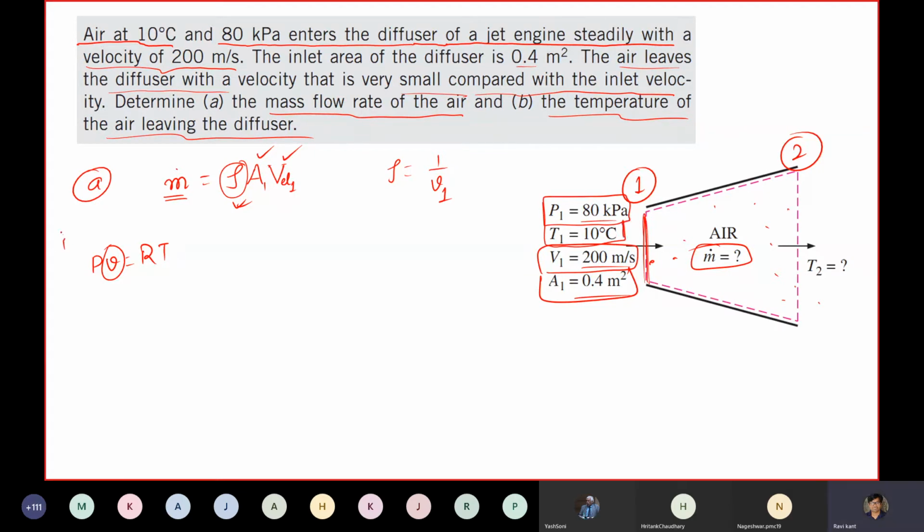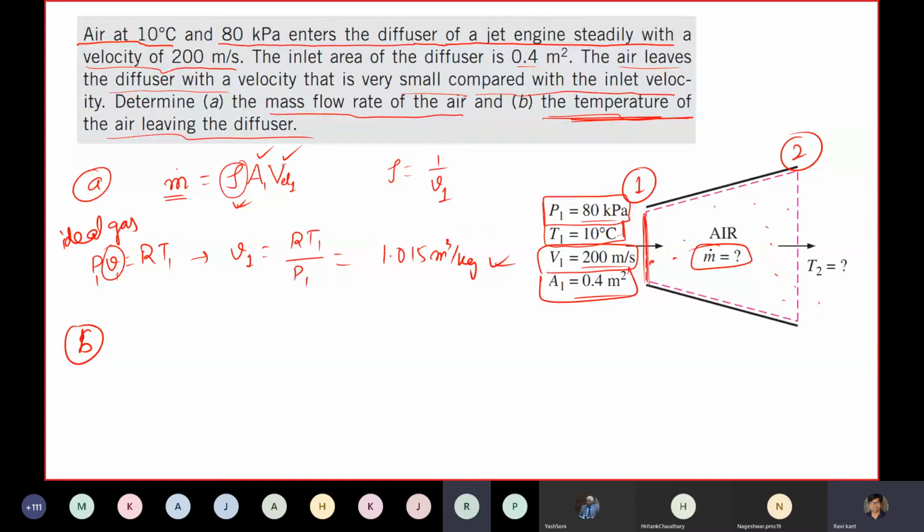Yes, you can safely write the ideal gas equation. So P1 and T1 are given, and from there you can estimate my V1, meaning specific volume. You can estimate it as RT1 by P1. So we get something like 1.015 meter cube per kg. So this I got. Now part B question is important.